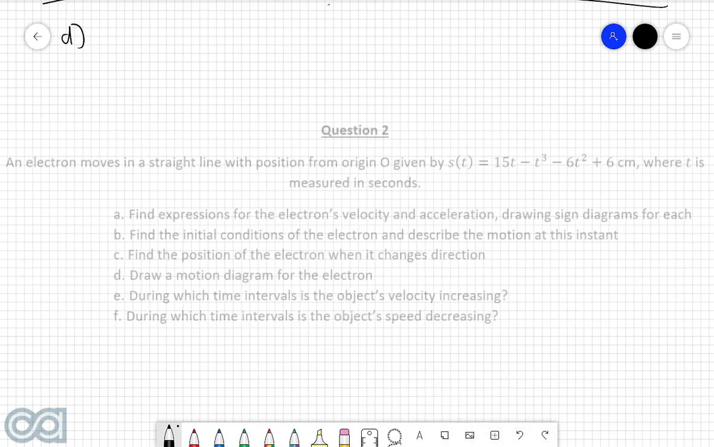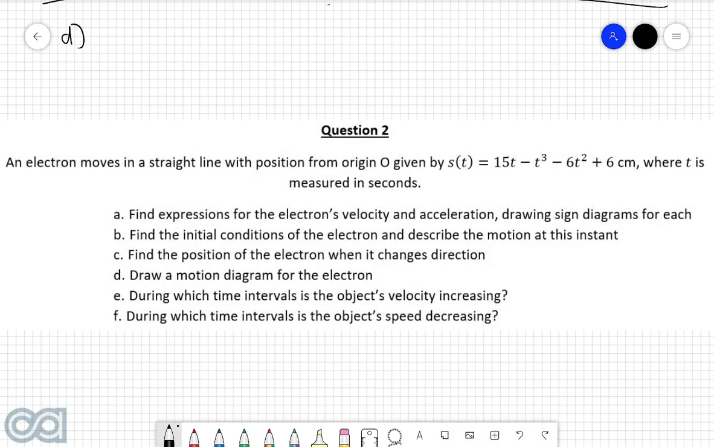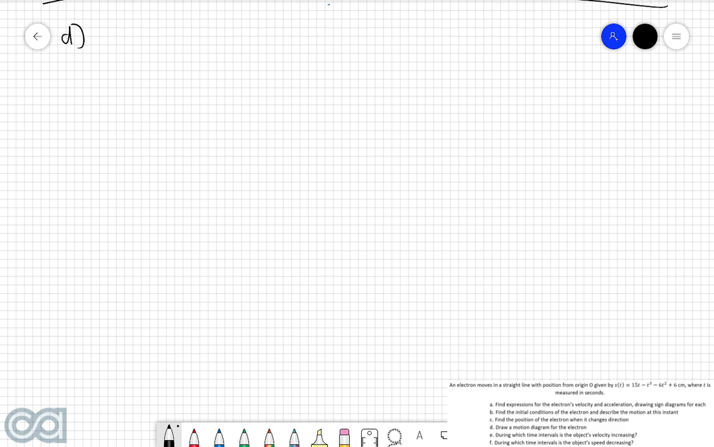Part D. Draw a motion diagram for the electron. So we know that whenever we're going to be drawing a motion diagram for a particular scenario, we need to know 3 important bits of information. We need to know the initial displacement, the initial direction of motion, and when and where it reverses directions.